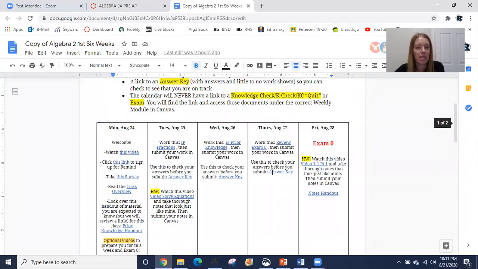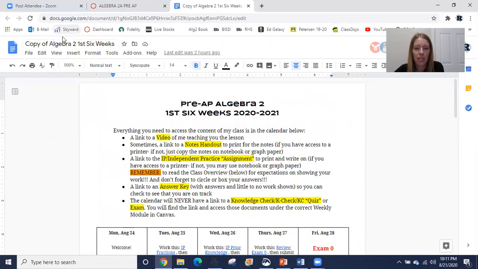But with that being said, because we have to be very flexible this year and things could change at the drop of a hat, here's what I want you to know. If you like to keep this tab up here, I get it, I do too. That way I don't have to keep on clicking on it every time I log onto my computer. I keep it up here.